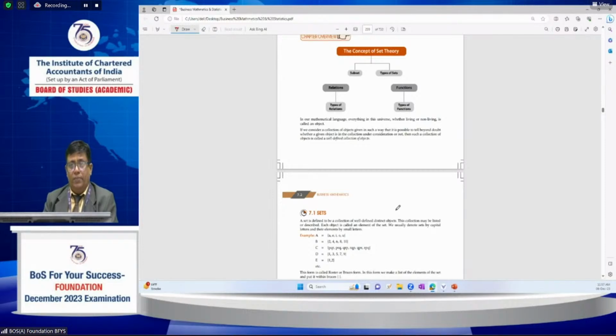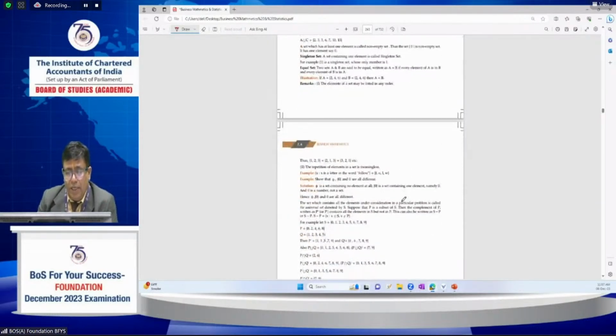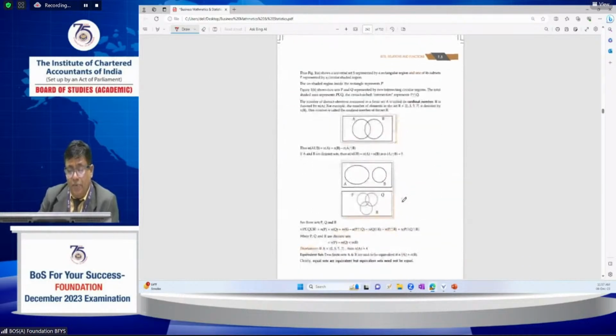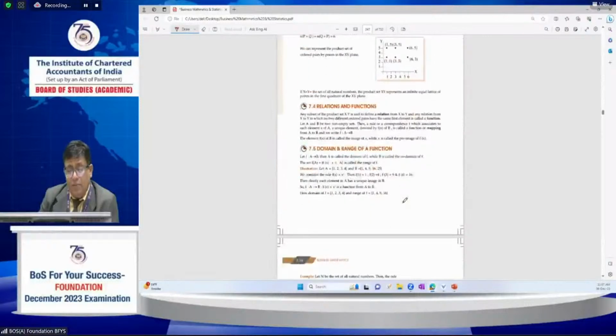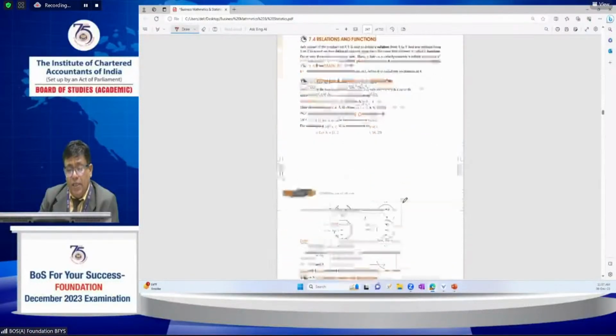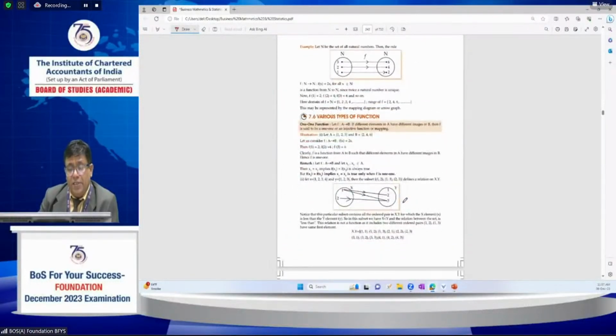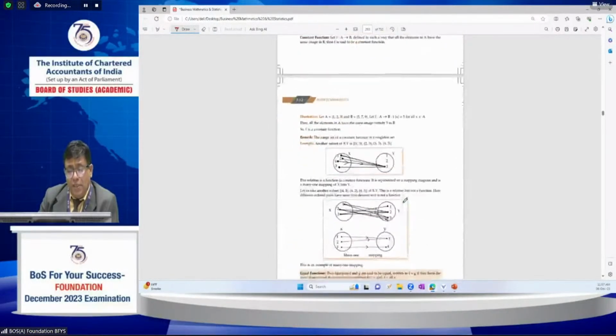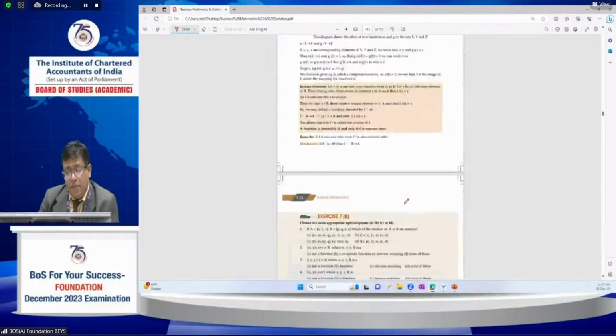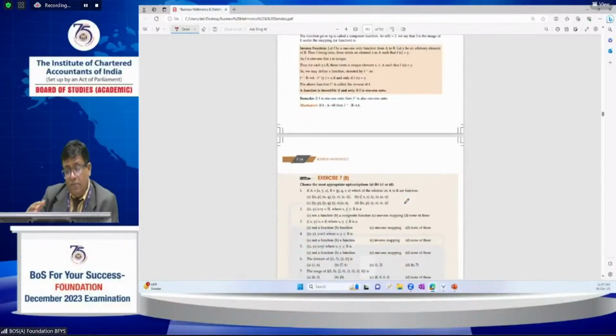Further, coming to relations, what types of relations there are, and relations are also easily attemptable. And further, functions: F circle G, G circle F, all these products, cross product relations and various types of functions. All these are easily attempted, whether it is a function or not, and all these examples are given.